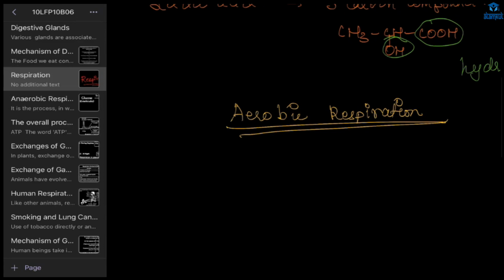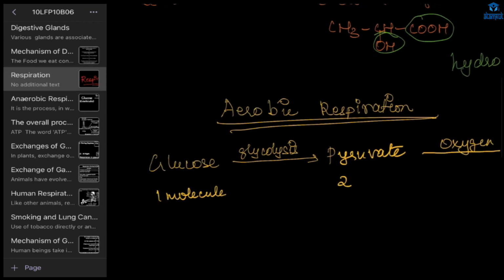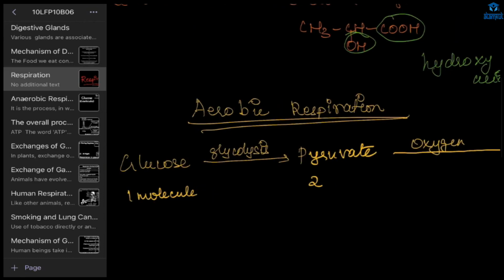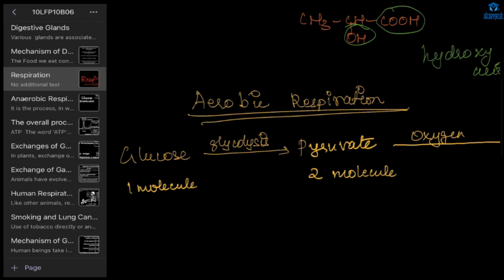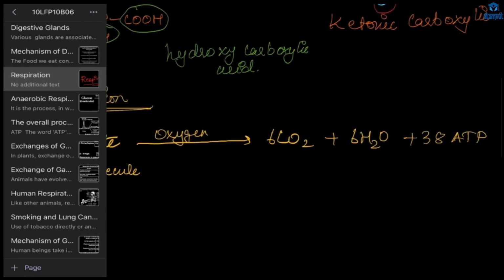Ma'am, after CO2 plus H2O, what is written there? Wait, I'll tell you. 2 molecules of this pyruvate, and from there we'll get 6 molecules of carbon dioxide, 6 molecules of water, and 38 molecules of ATP, energy, right?